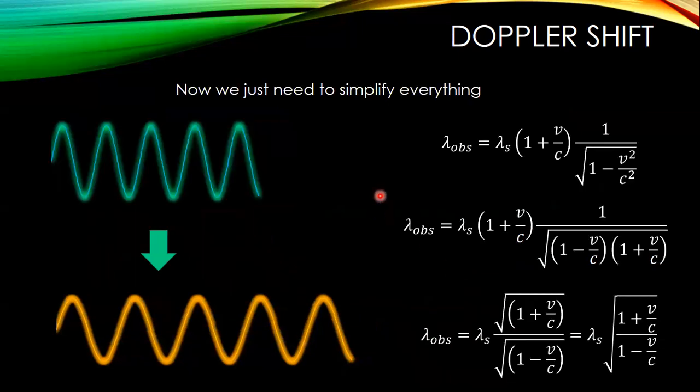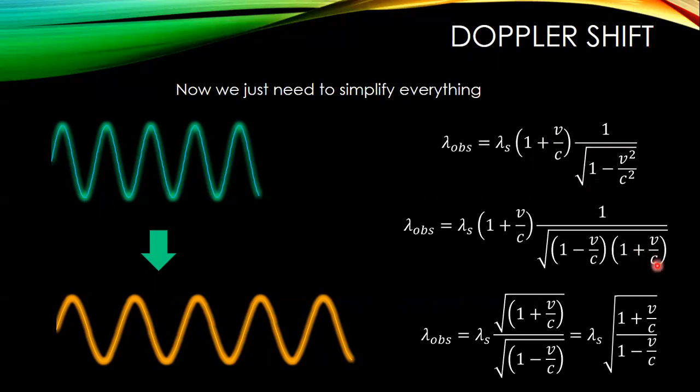Okay, so we put these two effects together. Now we're going to do a little simplification because this is a rather ugly way to write an equation. We want to basically combine the top and the bottom. I can multiply the bottom by its conjugate. That is going to simplify things just a little bit.